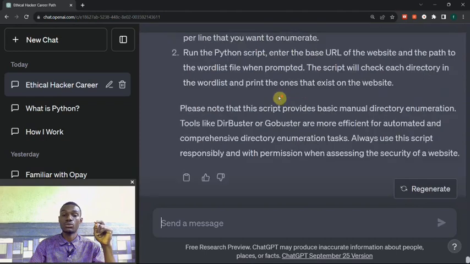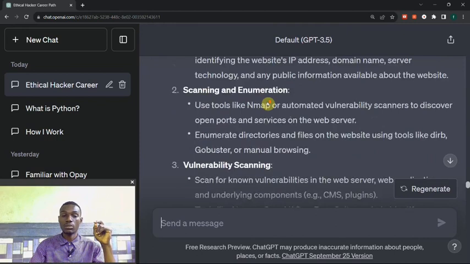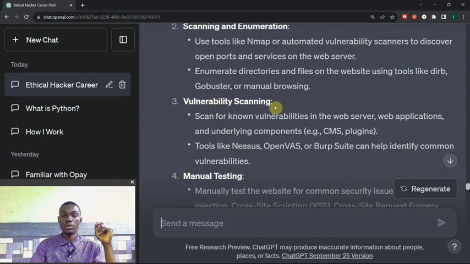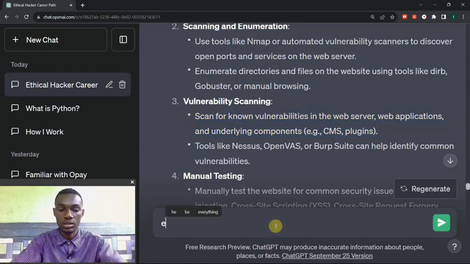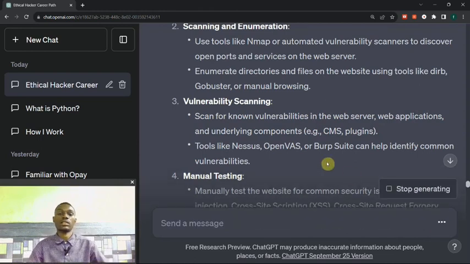Now it has taught us how to do the next step. You can equally copy the next one and come down there, but I won't be doing all these things here because of time. We are done with scanning and enumeration. You can now go over to vulnerability scanning. You can also copy this and paste it for ChatGPT to explain with code. You can say explain with code, press that and hit enter.